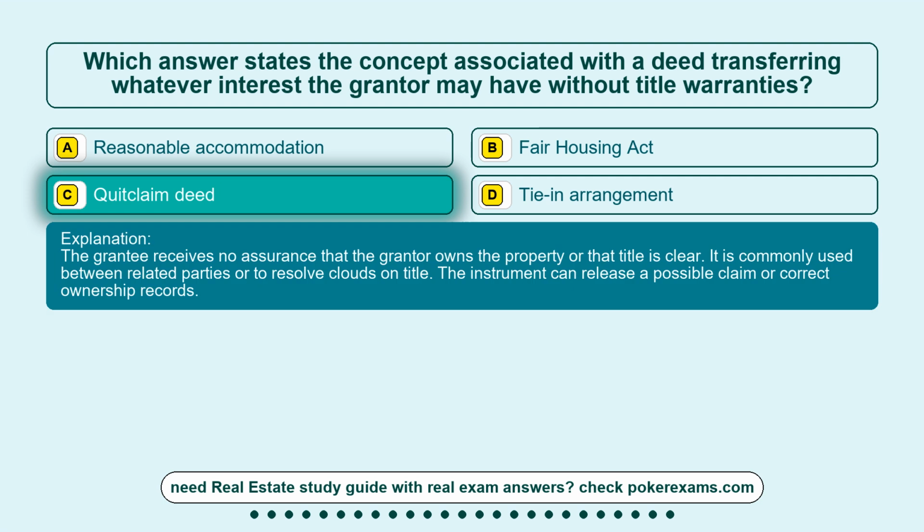The grantee receives no assurance that the grantor owns the property or that title is clear. It is commonly used between related parties or to resolve clouds on title. The instrument can release a possible claim or correct ownership records.